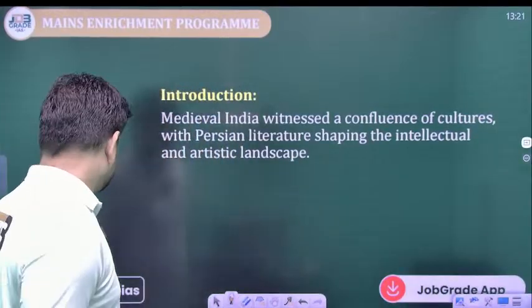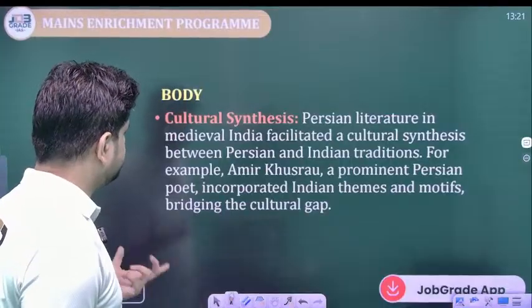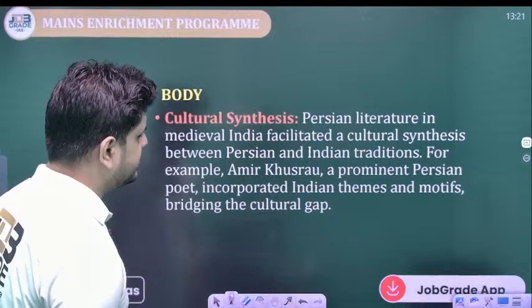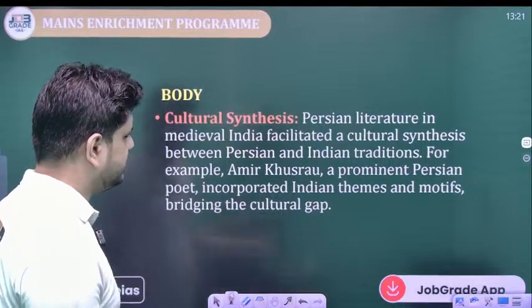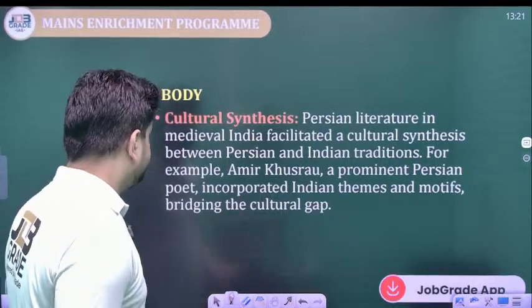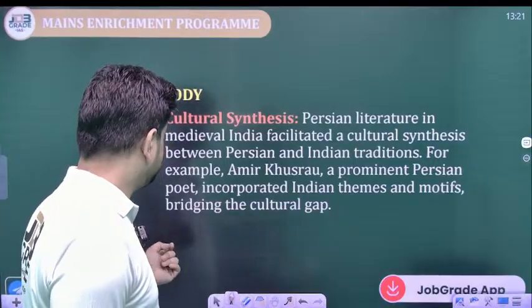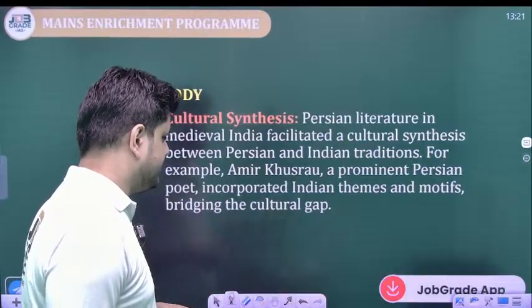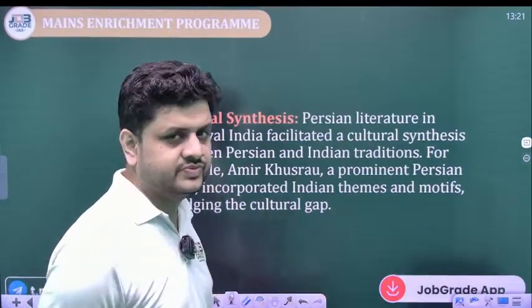Let us discuss the points of the body. First of all, the cultural synthesis. Persian literature in medieval India facilitated a cultural synthesis between Persian and Indian traditions, as I explained. For example, Amir Khusro, a prominent Persian poet, incorporated Indian themes and motifs, bridging the cultural gap. How is he using the Indian themes?